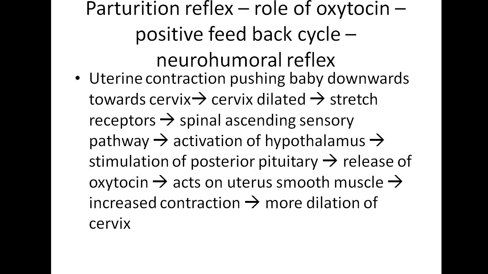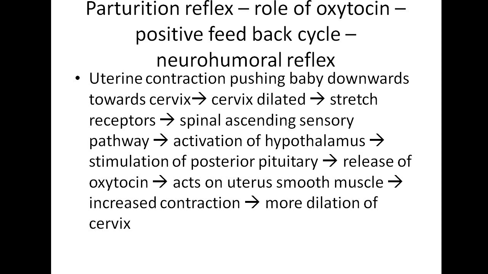So, what is parturition reflex? Also called oxytocin reflex. It is a positive feedback cycle reflex, a neurohumoral reflex. So, what happens in this? Uterine contraction has started. Okay. So, body of uterus is contracting, pushing baby downwards toward the cervix. Now, cervix is dilated, stretching the receptors. So, afferent signal from these receptors goes through the spinal ascending sensory pathway, ultimately to the hypothalamus.